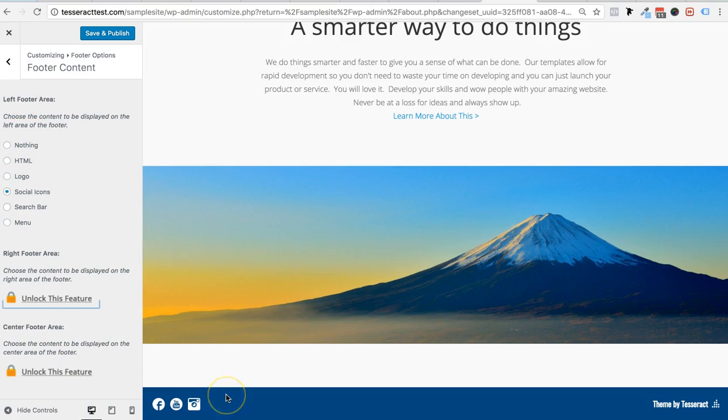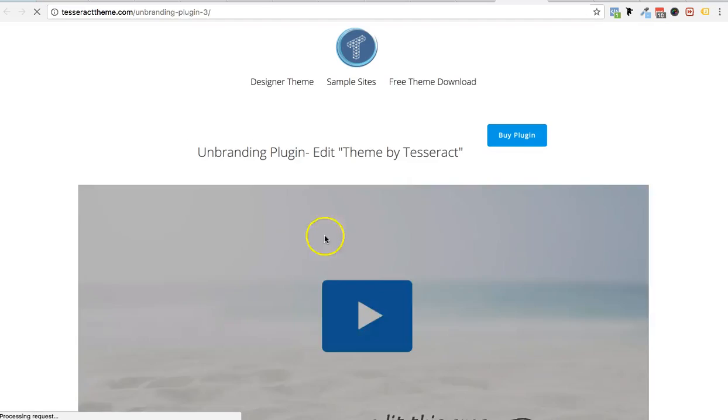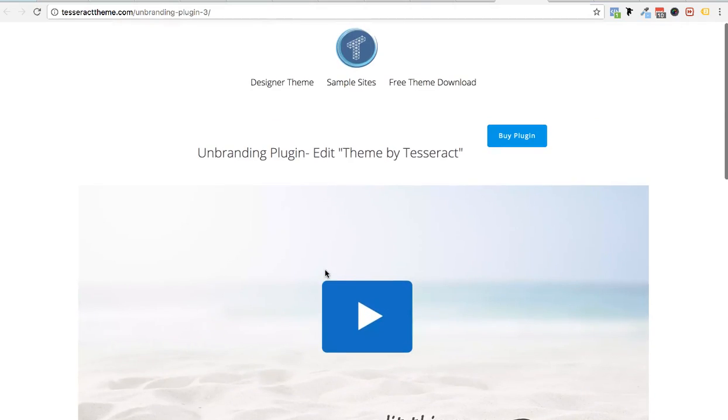So let me go ahead and buy this plugin right now, and I'm going to install it, and I'm going to show you how many more options you have. So let me go ahead and click buy.